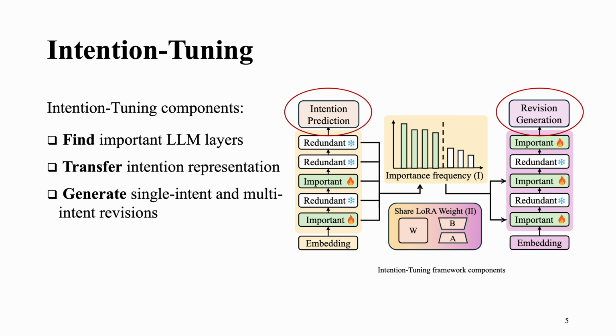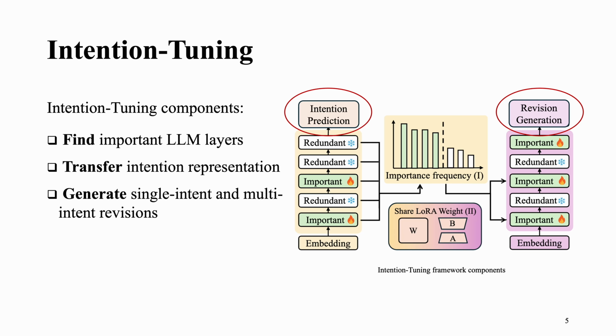To answer the research questions, we propose intention tuning, which includes three components. First, find important large language model layers to fine-tune, because not all the layers are necessarily being used. Second, transfer intention representations learned in the first task, the intention prediction task, to the second task, the derivation generation task. Third, we can generate single-intent and multi-intent derivations.